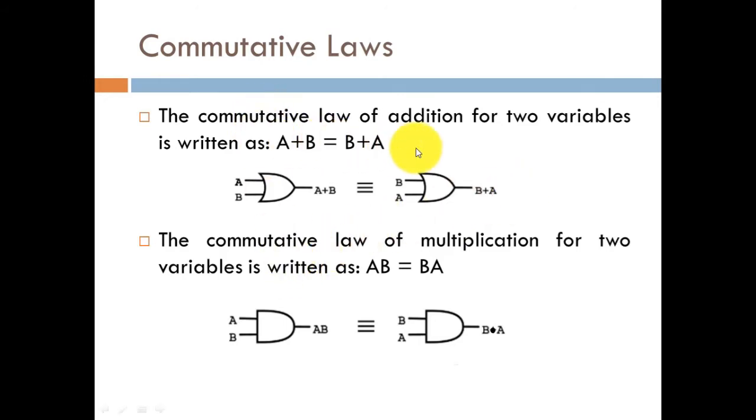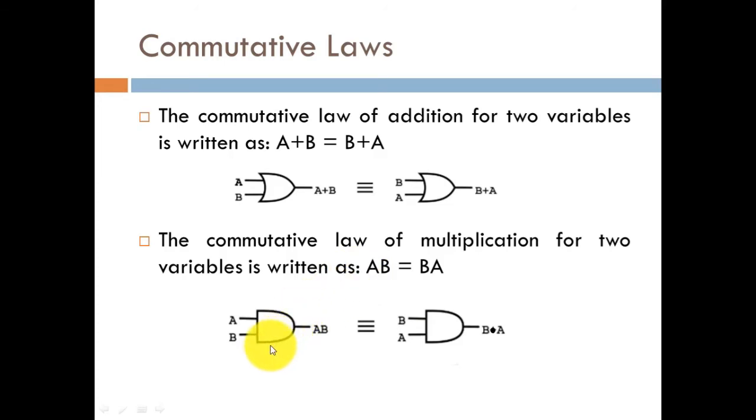So this is the commutative law of addition. The second point shows the commutative law for multiplication of two variables, written as A dot B, which will be equal to B dot A. This law also applies in your AND operation, or you could say your multiplication operation.